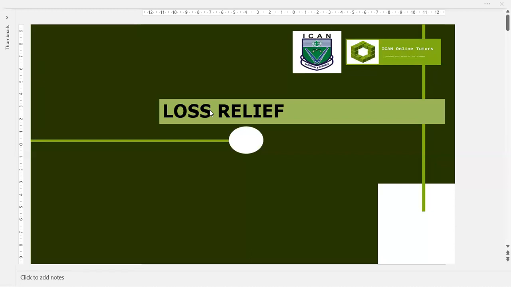So in this section, we are taking loss relief. Sorry, the next topic should have been computation of companies' income tax. But in our computation of companies' income tax, we'll be looking at capital allowances and then loss relief. And don't forget, we have done capital allowance in one of our previous classes. So it is essential for us to treat loss relief first before taking the topic computation of companies' income tax. And that's what we have now.